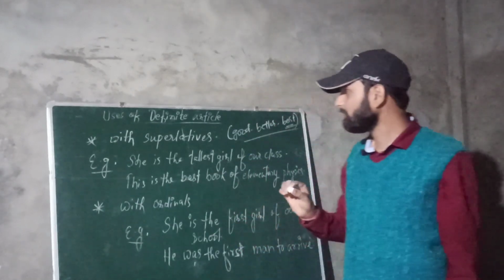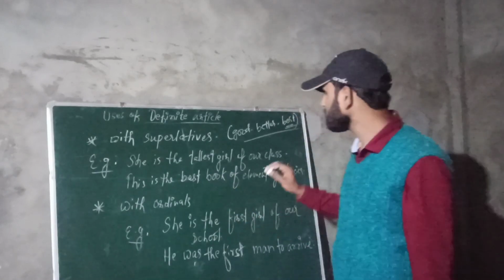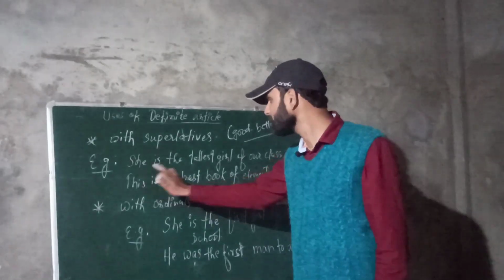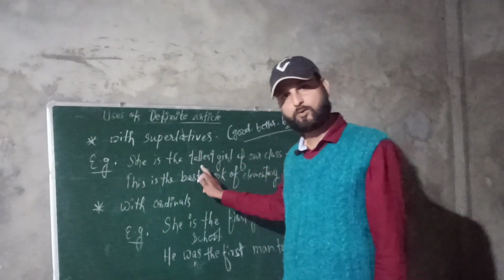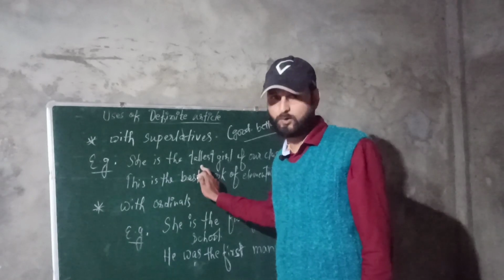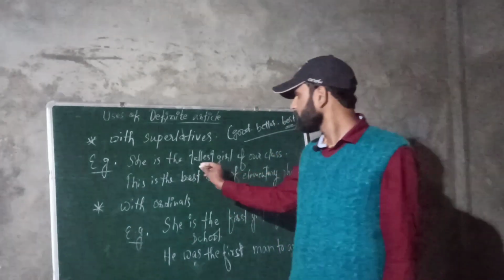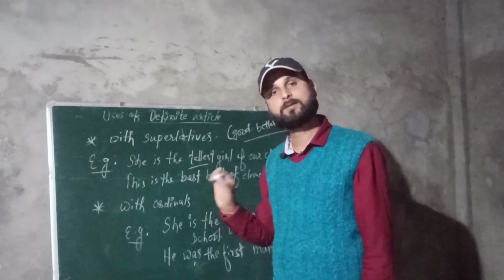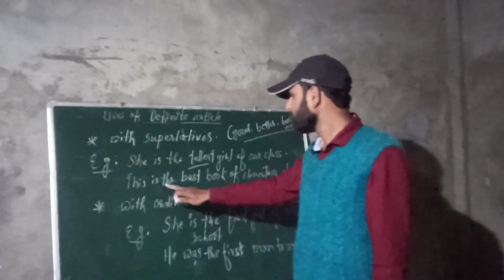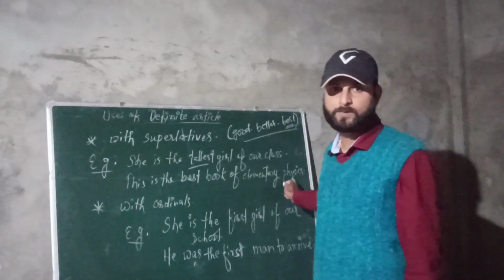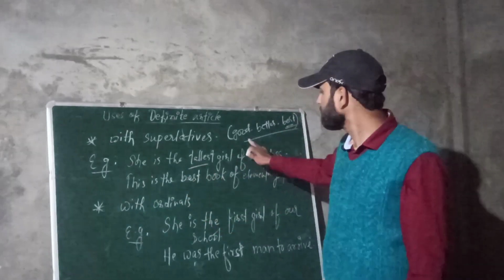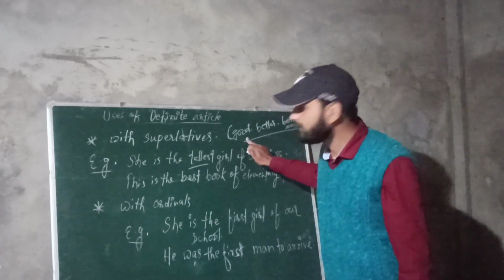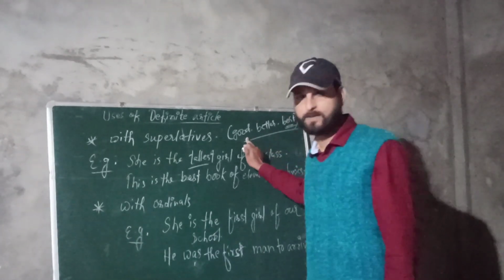So whenever you find the word of superlative degrees, before that you have to use the. For example, she is the tallest girl of our class. This word tallest, it is a superlative degree of tall, taller, tallest. So you just keep in mind one thing, that before the superlative degrees you have to use the before it. Next is, this is the best book of elementary physics. Best, I have shown you here, it is the superlative degree of good, better, best.